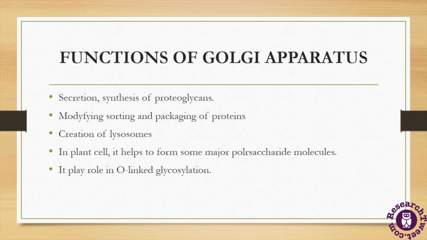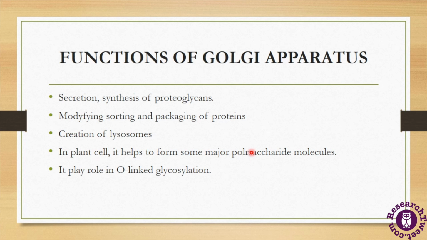Now let's understand about the functions of Golgi bodies or Golgi apparatus in detail. So basically the Golgi bodies are composed of phospholipids, enzymes, and different carbohydrates, and they are mainly responsible for the secretion processes. The Golgi apparatus helps in the secretion and synthesis of proteoglycans, and they also help in modifying and sorting and packaging of proteins. So basically through the channels of Golgi there is a continuous traffic of substances from the cell to the outside, as we have seen in this earlier diagram.